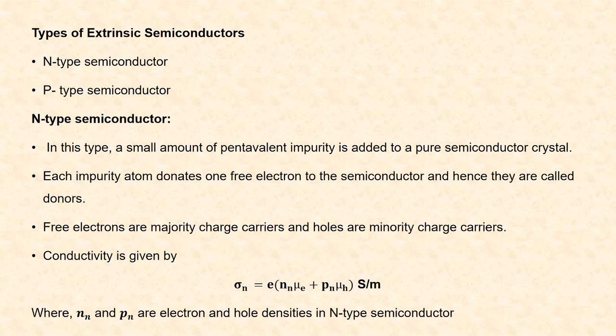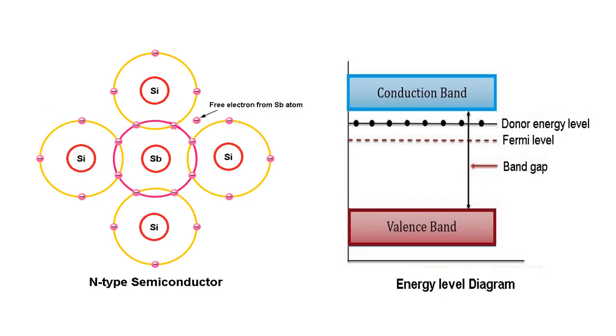Conductivity is given by sigma n is equal to e into Nn into mu E plus Pn into mu H Siemens per meter. Here Nn and Pn are the electron and hole densities in the N-type semiconductor and mu E and mu H are the mobility of electrons and holes. This is an example of N-type semiconductor.